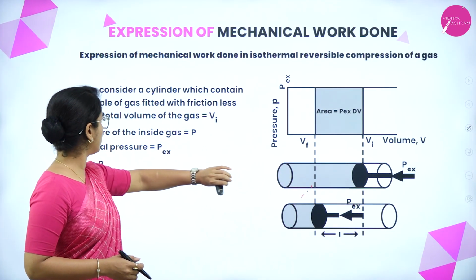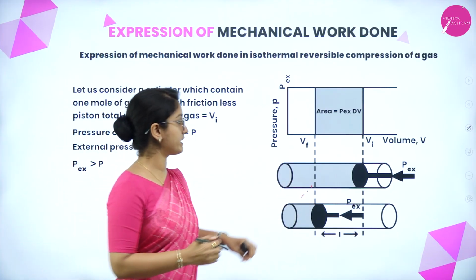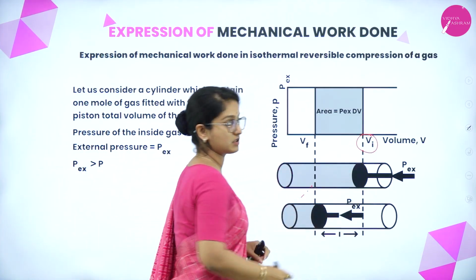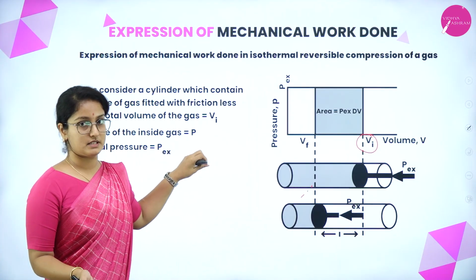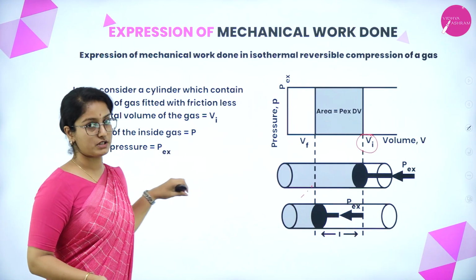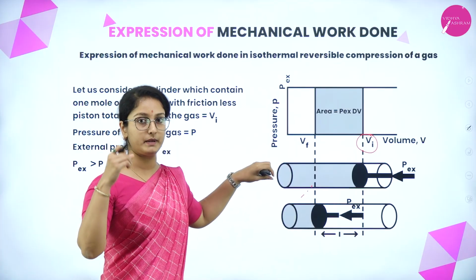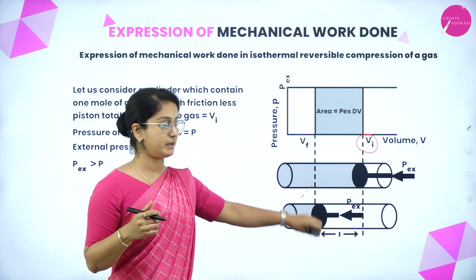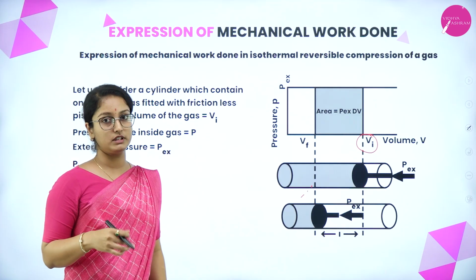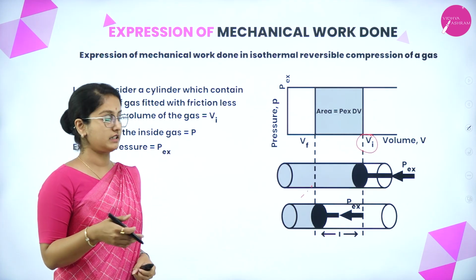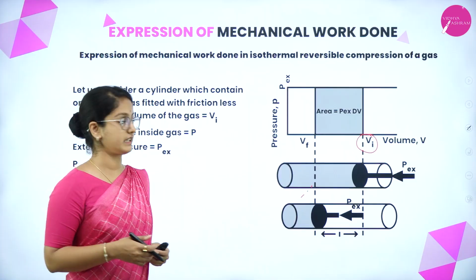Then the total volume of the gas will be represented by Vi, that is, volume at the initial stage. The pressure of the inside gas is represented by P. Then the external pressure, that is what we are going to apply through the piston, is given by Pex. P represents pressure, external pressure. Therefore, the external pressure will be greater than the pressure of the inside gas.